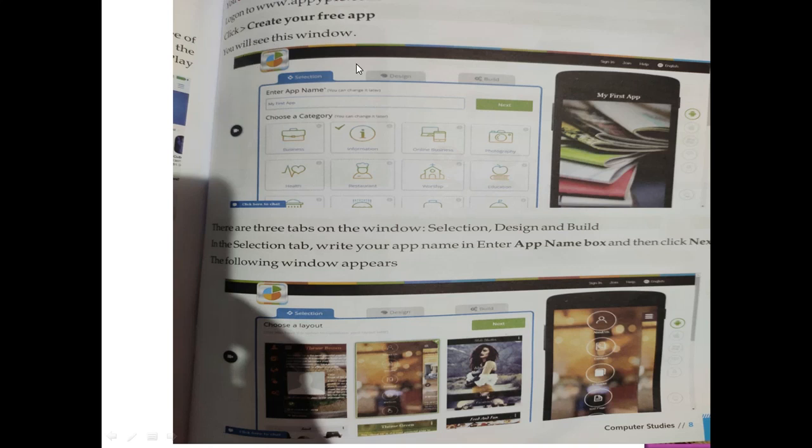You will see these windows. After clicking this, you will see these windows. There are three tabs on the window: selection, design and build. In the selection tab, write your app name in the app name box and then click next. The following window appears.